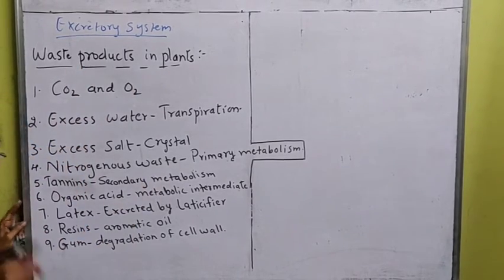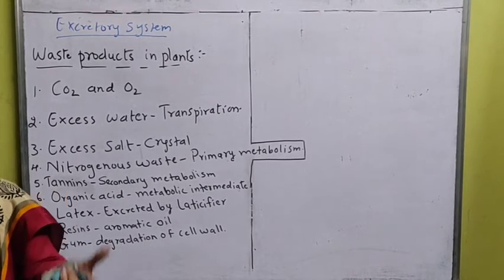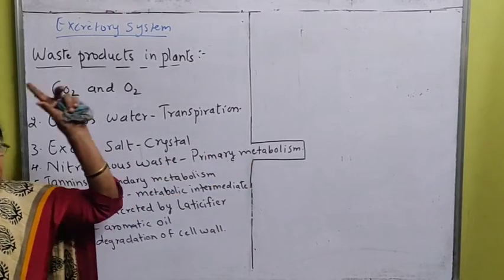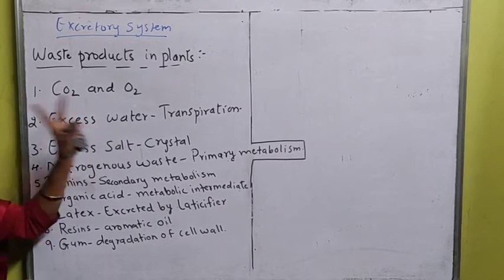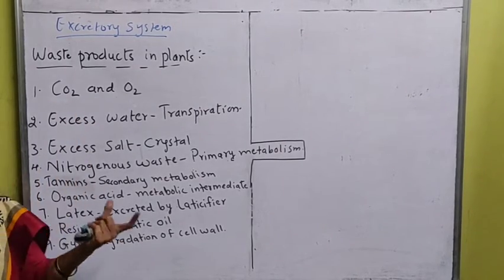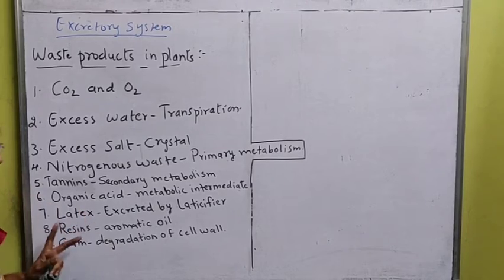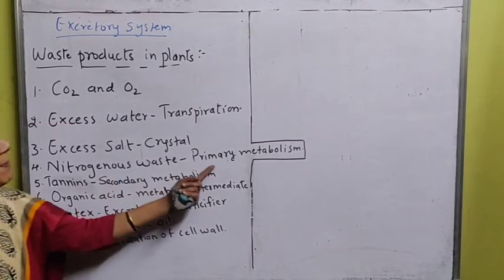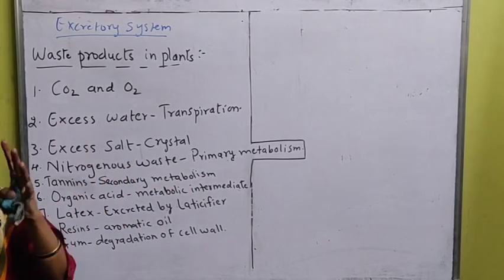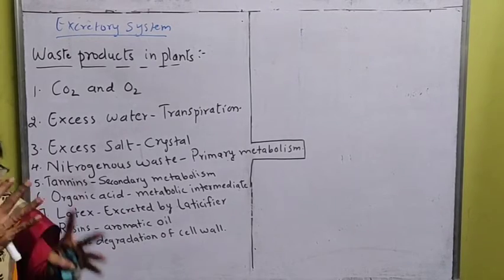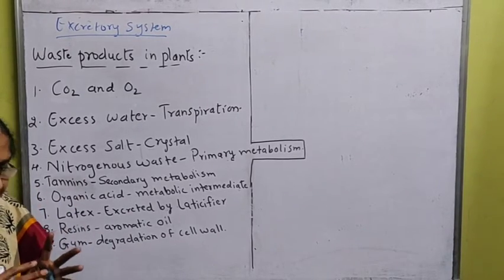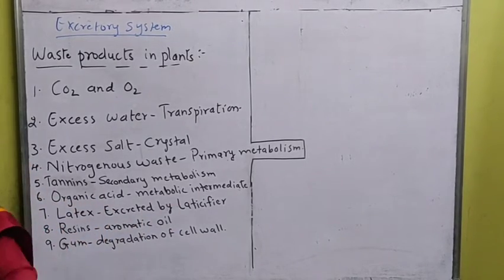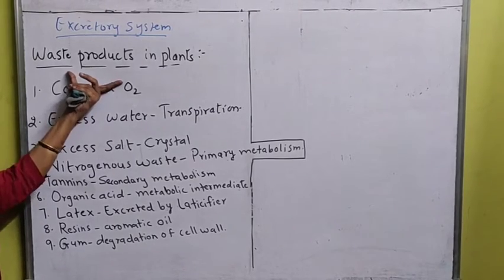Then the nitrogenous waste, nitrogen is needed. So when extra nitrogen enters into the plants, it will become a nitrogenous waste, that is the product from primary metabolism. That waste product can be removed. Then tannins, it is also a chemical substance which is produced in the plants. Due to the secondary metabolism, it can be thrown out. Next is the organic acid. When primary metabolism, secondary metabolism is taking place, in between these metabolisms, there will be a byproduct which is called intermediate, that is the organic acid is produced, which is not needed by the plant. It is also a waste product.